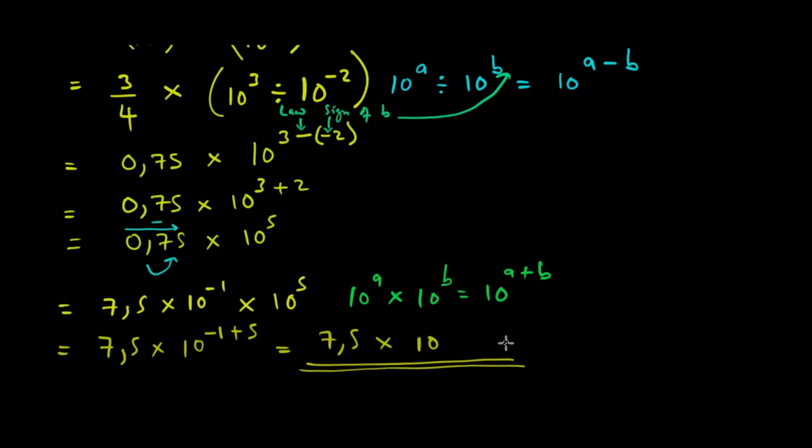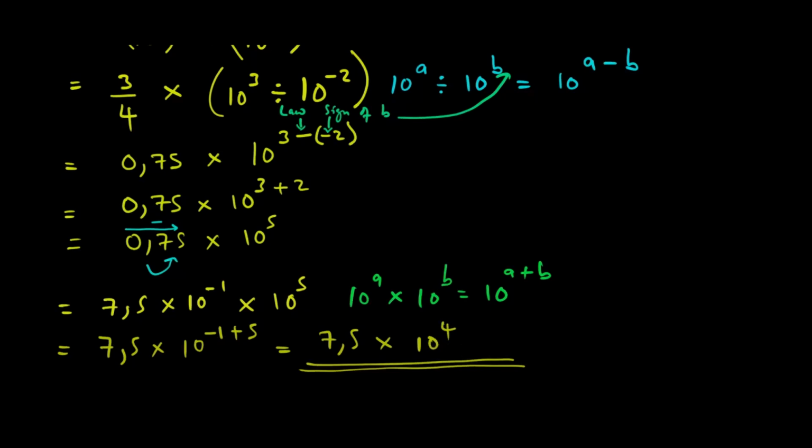Minus 1 plus 5. When the signs are different, you subtract and take the sign of the bigger number. You subtract normally: 5 minus 1 is 4. So the answer is 4. Why?